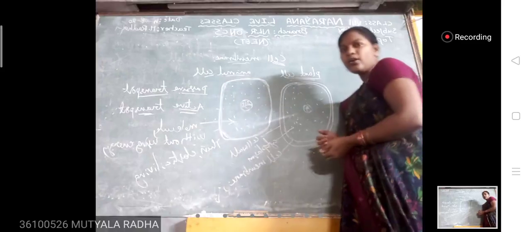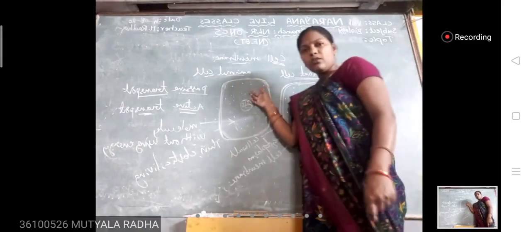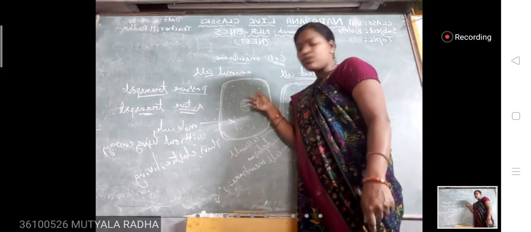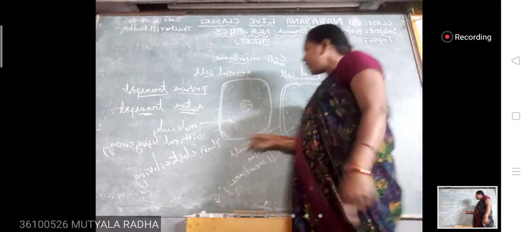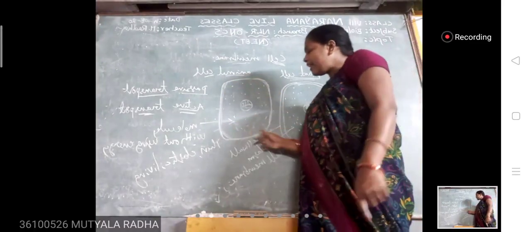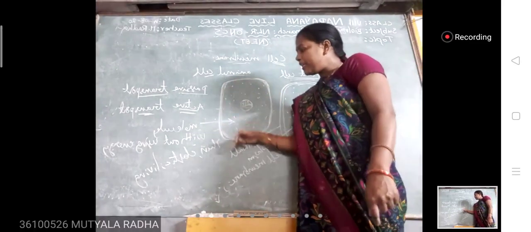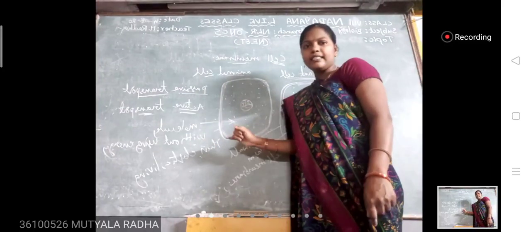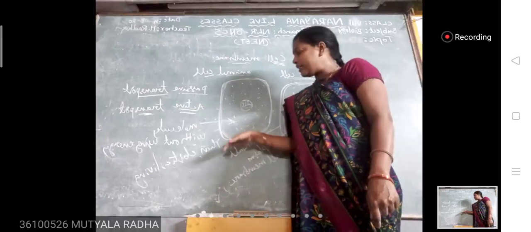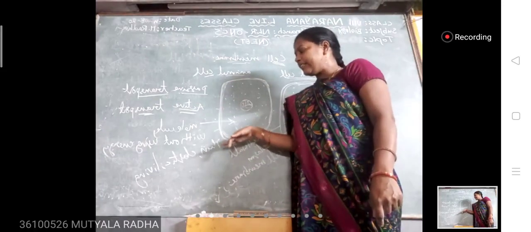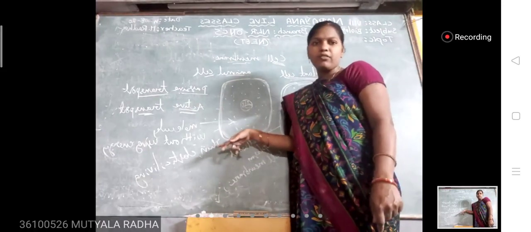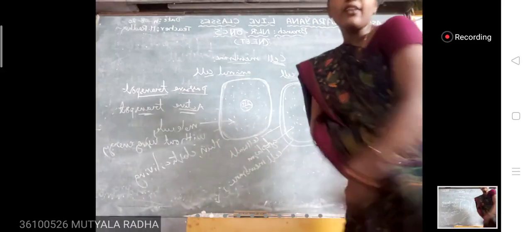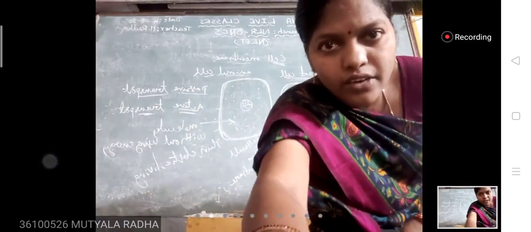I told you, I'll give notes to you. See that the cell membrane is present in both plant cell and animal cell. The cell membrane is living, thin and elastic in nature. Okay, so write down. I'll give notes to you because you have not written notes.